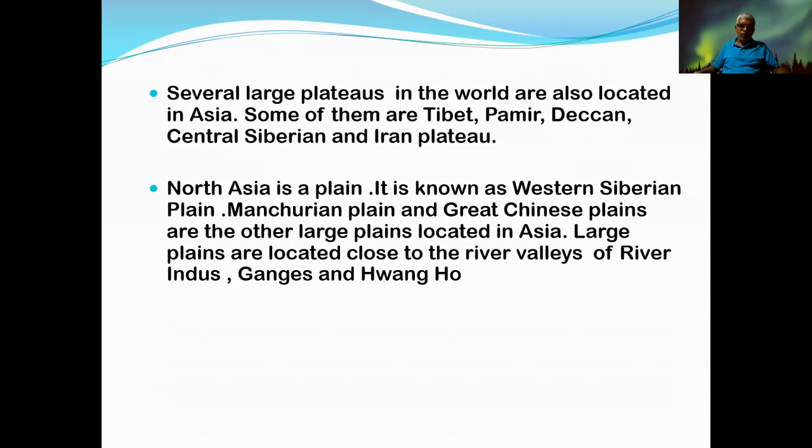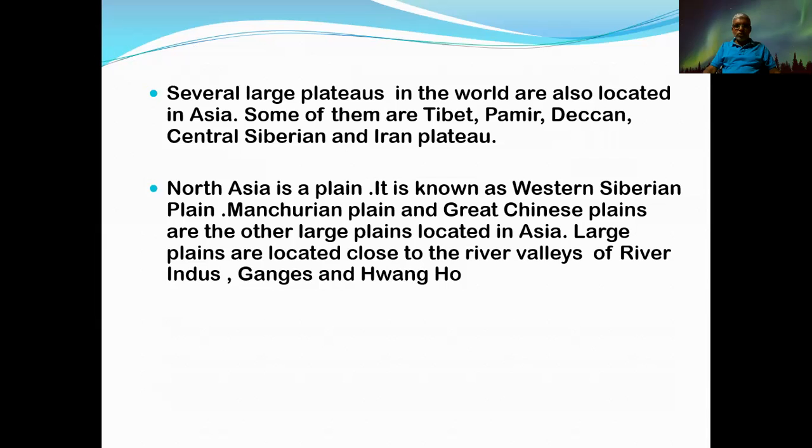They are not rising thousands of meters above the sea level. Especially a lot of plains are located close to the sea, and most of them are just above the sea level. A large number of such plains can also be found in Asia. The Great Chinese Plains, Western Siberian Plains, Manchurian Plains. You can write their names, and sometimes you will have to mark them also. That is why I ask you to take your atlas book and follow where these places are, where plateaus as well as plains are located.